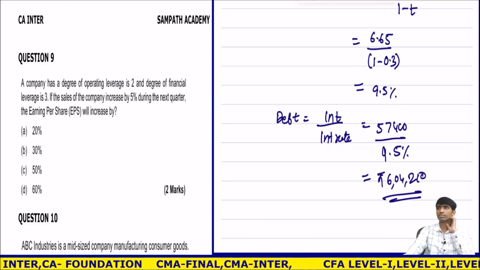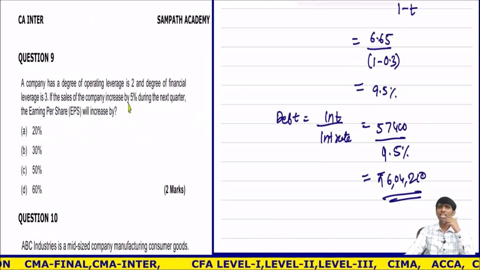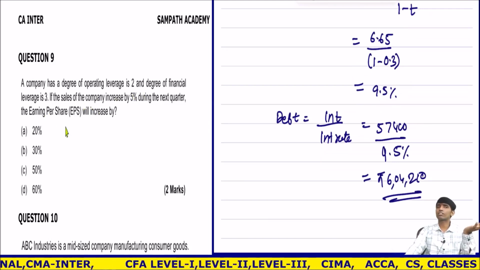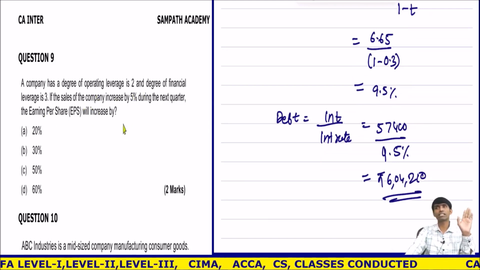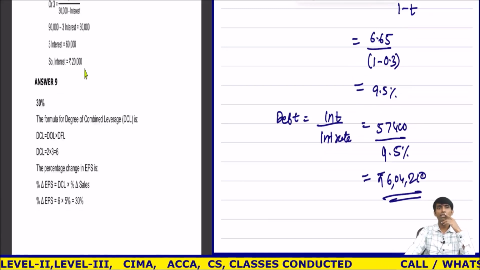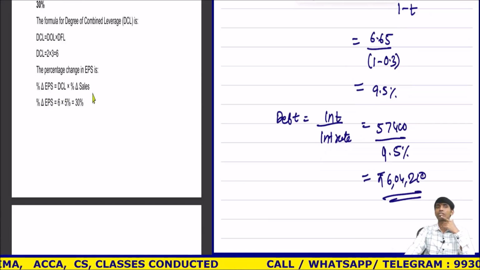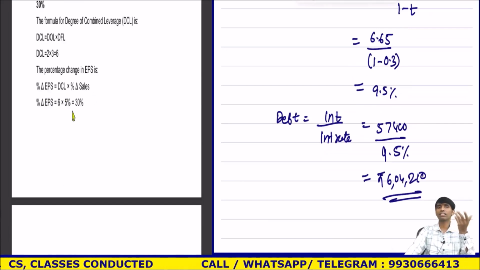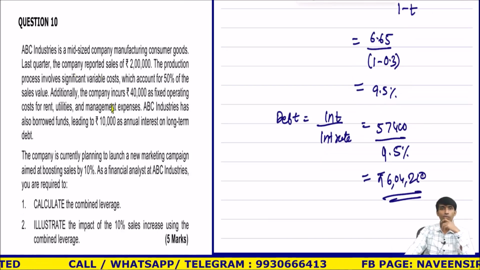See, this is also easy. DOL is 2, DFL is 3. If the sales increase by 5% during the next quarter, EPS will increase by how much? I think the majority of people have done this. Those who have attended the class can easily do this. Let's see the solution. See, DCL is 6. Percentage change in EPS equals DCL multiplied by percentage change in sales, directly 30%. Okay.